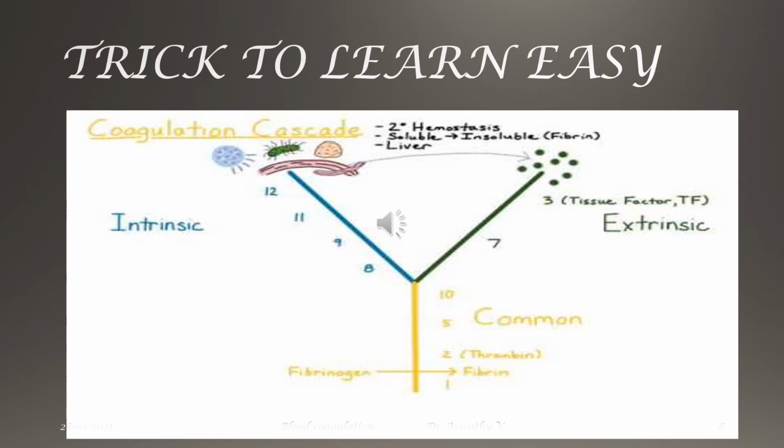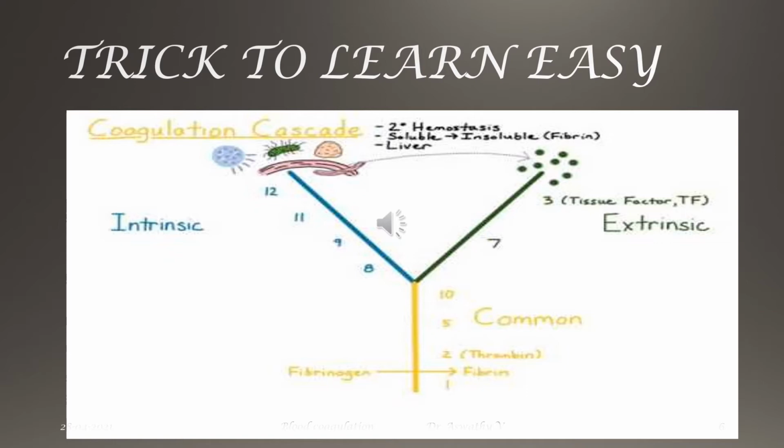Factor 10 is called Stewart-Prower factor, which is the prothrombin activator. The right limb will be the intrinsic pathway, the left limb will be the extrinsic pathway, and they meet together at factor number 10 because factor number 10 is formed as a result of both the extrinsic pathway and the intrinsic pathway.